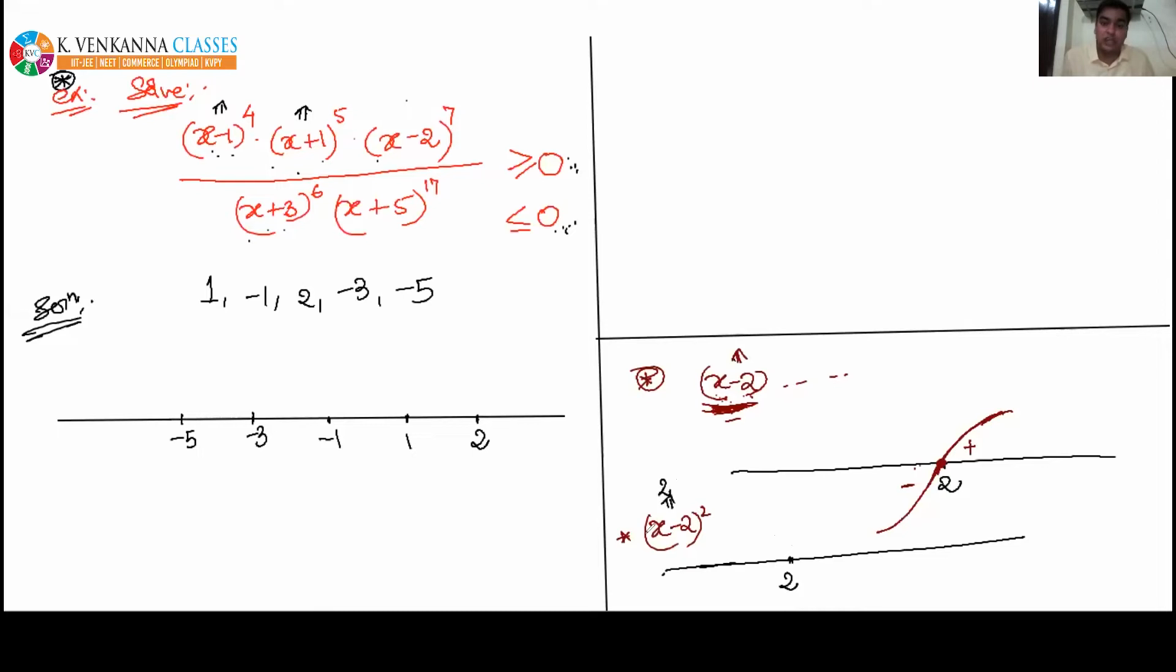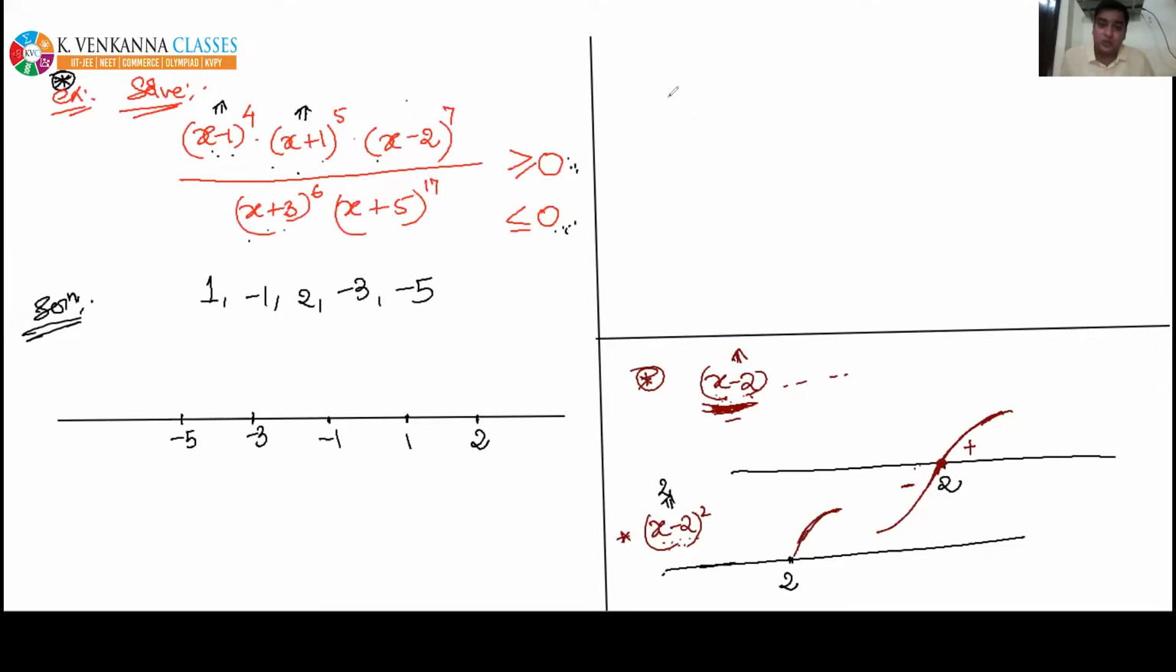See how I am drawing the wavy curve. Everyone please focus here and listen to my statement. If x is greater than 2, then x minus 2 is positive. Positive whole square is positive. So for x greater than 2, this x minus 2 whole square is positive, so the wavy curve will be above the number line.